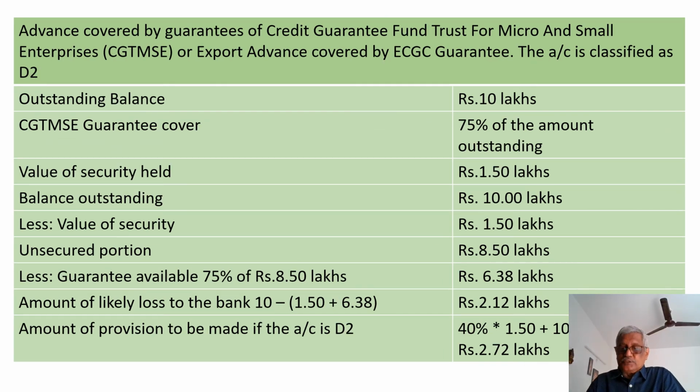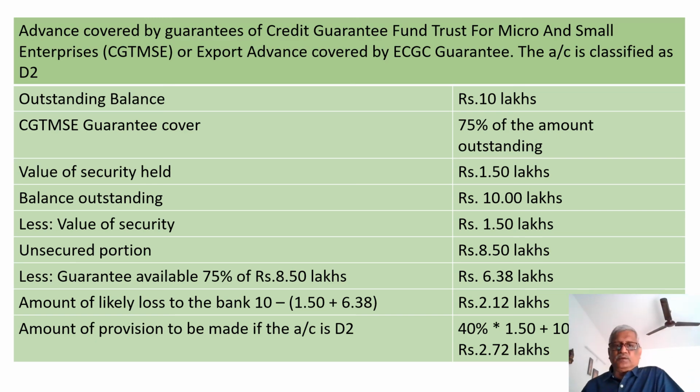Now when it moves to D2, the calculation is the same. From the balance outstanding you deduct the value of the security held and arrive at the unsecured portion. On the unsecured portion, you arrive at the amount of guarantee receivable and find out the shortfall in security. The only difference is, because the account is classified as D2, the first item will be 40% of the value of the security plus 100% of the shortfall in security.